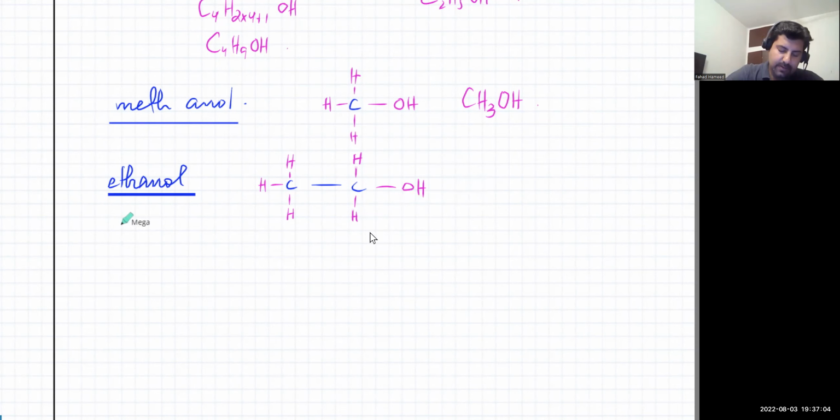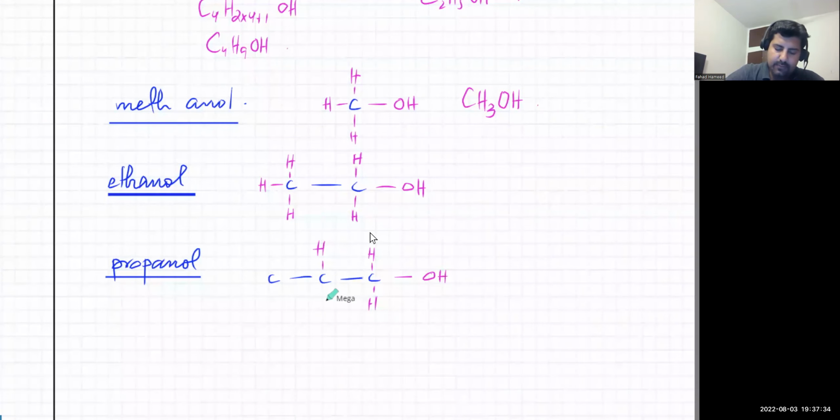अच्छा, फिर you've got propanol. So propanol will be, prop means three carbon atoms, right? So three carbon atoms and you'll have an OH. And this one will have two H's and two H's, and this one will have three H's.